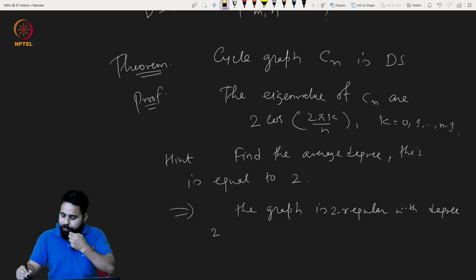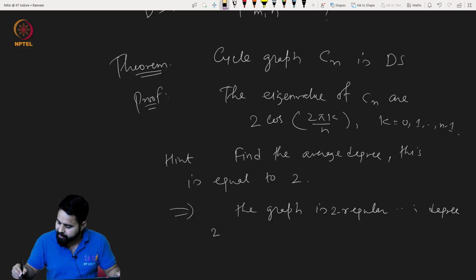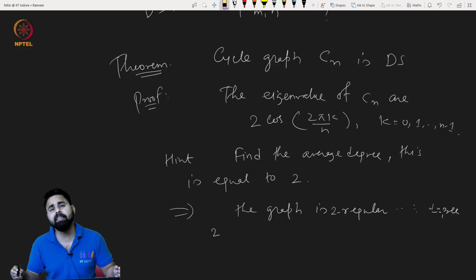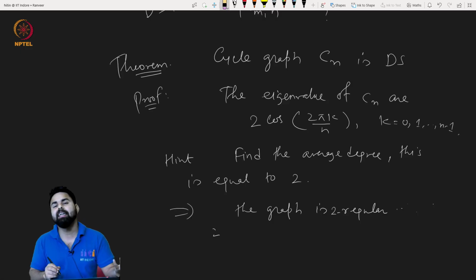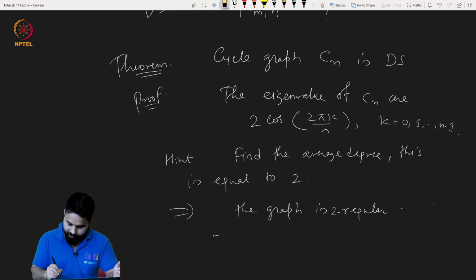Okay, so now is it enough just by looking at this that it is just a 2-regular graph? Is it enough to say that this is a cycle graph? No, there can be more components, right? Which argument will we make to actually prove that this is indeed a cycle graph, not a collection of cycle graphs? Okay, what is that argument?